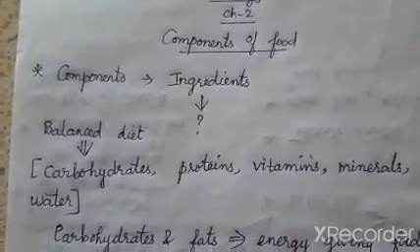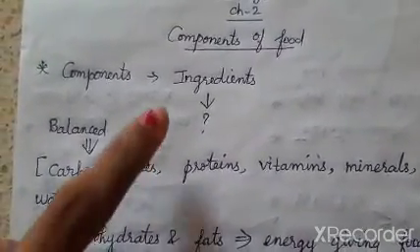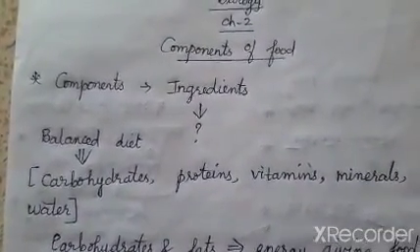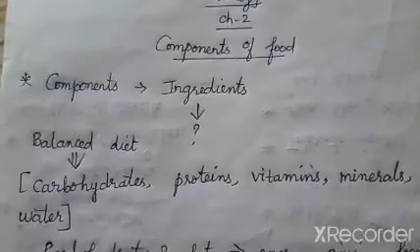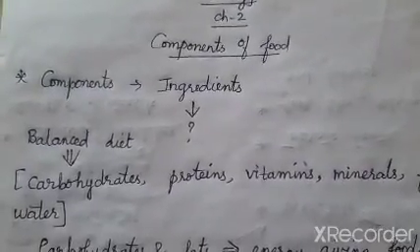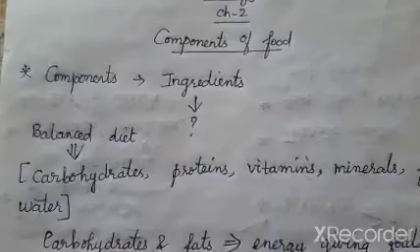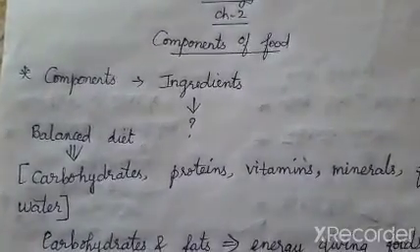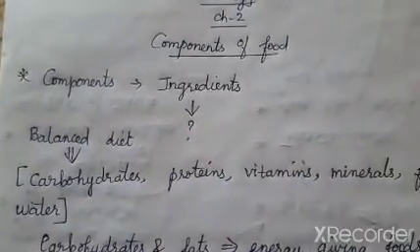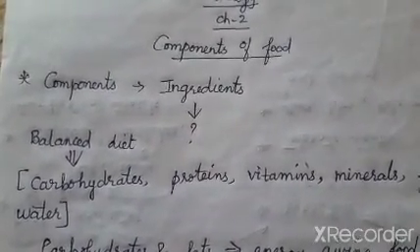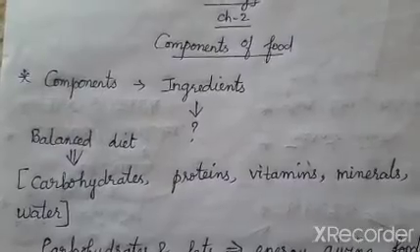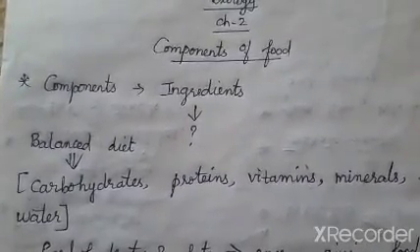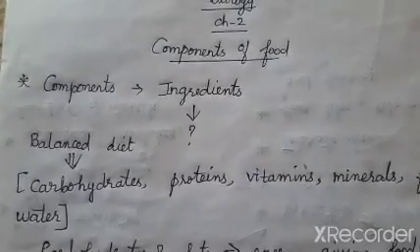You learnt already that to prepare a food we need ingredients, right? So what is an ingredient? An ingredient is a raw material without which the food cannot be prepared, right? So we use all the ingredients and prepare the food, and that is the components of food. So why are we using these ingredients as a component of food or as a part of a food?